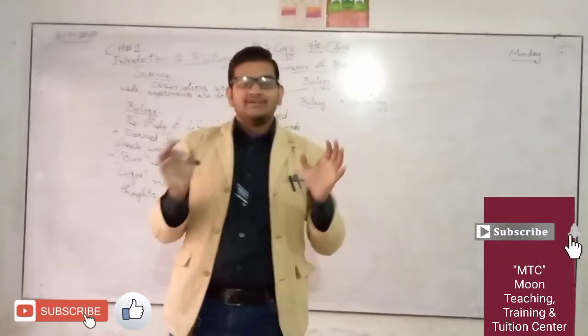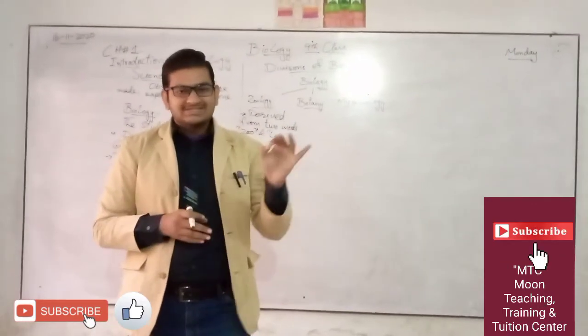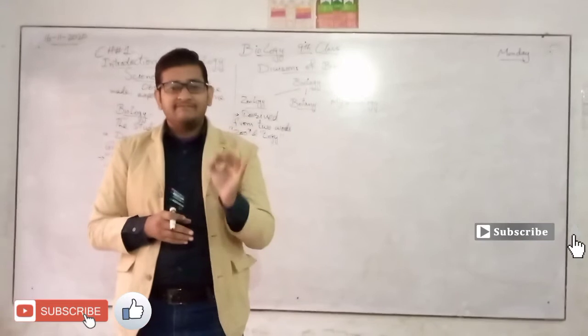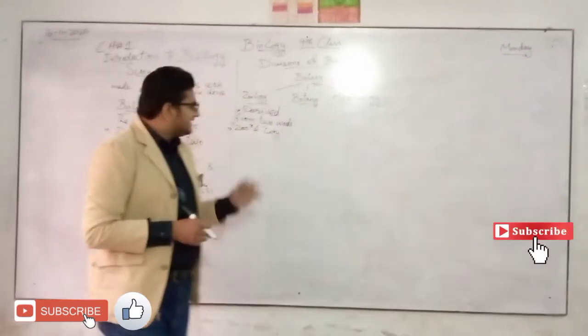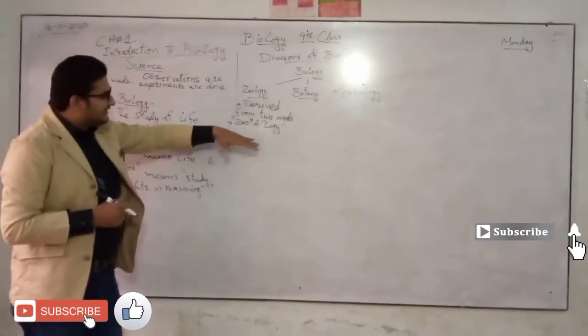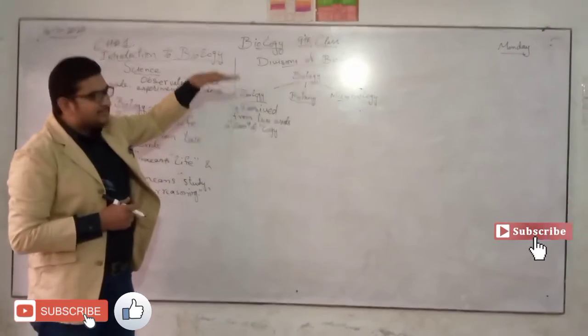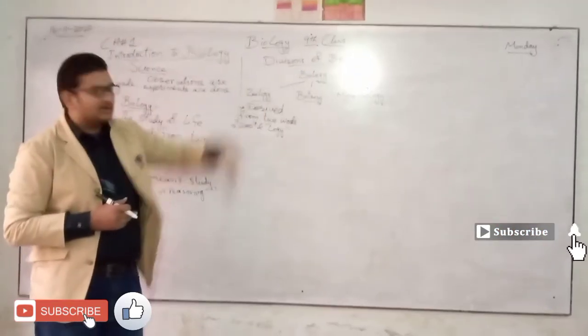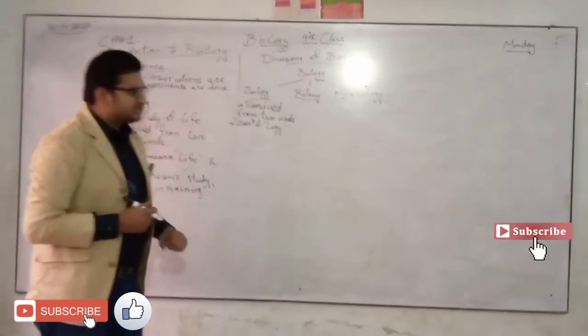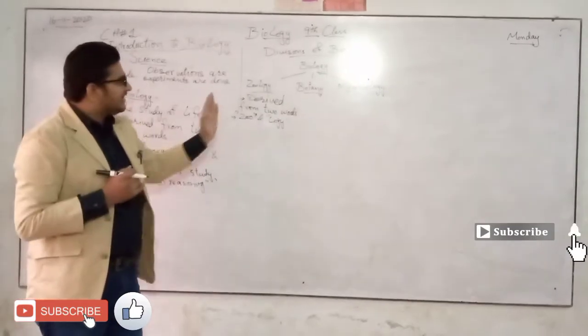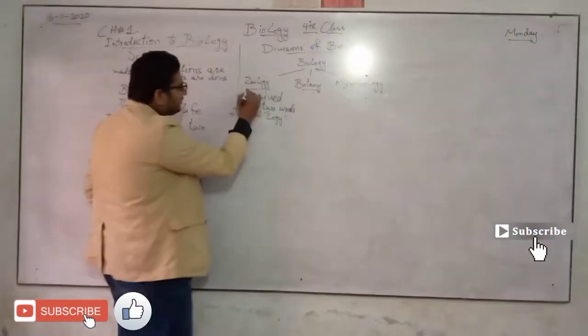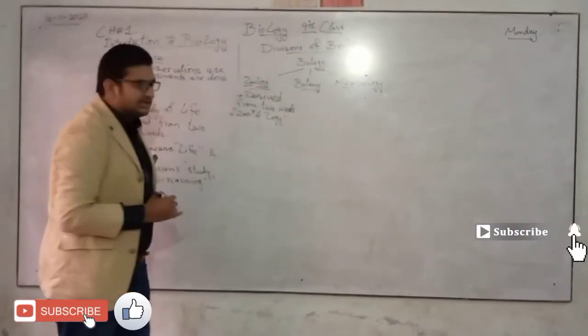We are going to study in a very easy way, the easiest thing, that the words describe themselves. How? Zoology has two words, number 1, zoo, and number 2, logy.